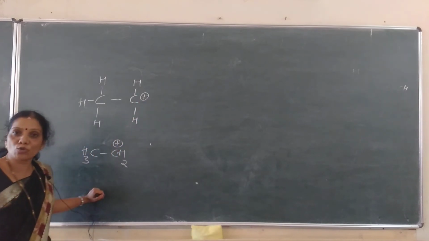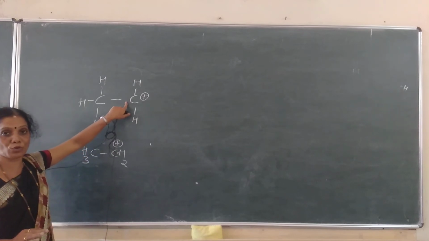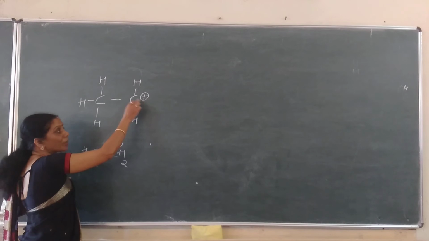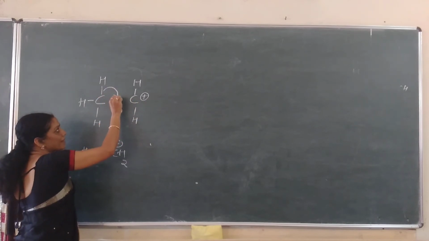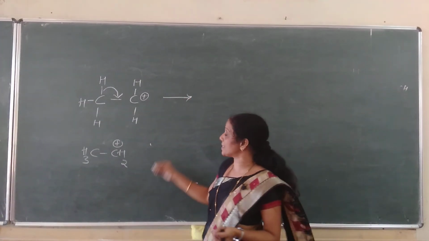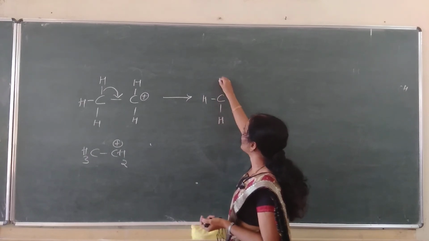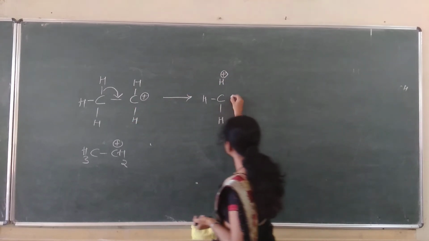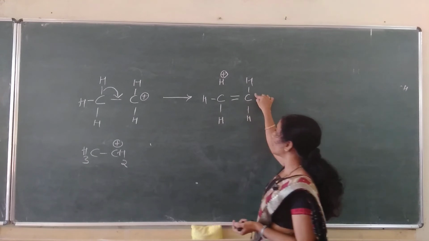Carbocation means it always loses one of the electrons from the p orbital. Hybridization is sp2 hybridization. It loses one of the electrons. One of the orbitals is empty. Interaction takes place with the sigma and the empty p orbital. See, the shift takes place like this. What happens now? Once this shift takes place, these two hydrogens, no bond here. H will be in the form of H plus. Single bond becomes double bond. C, H and H. Should I write plus?